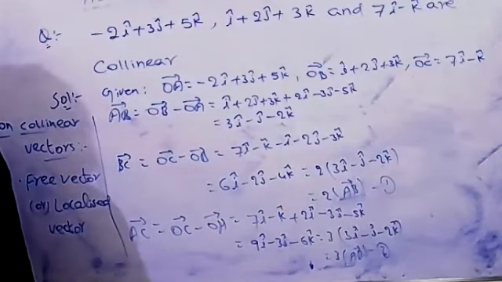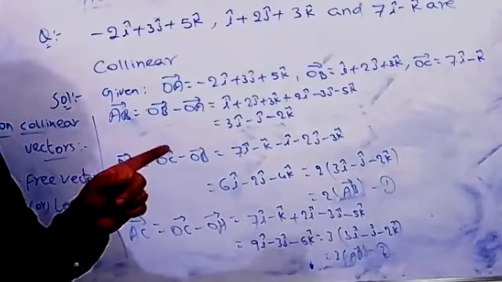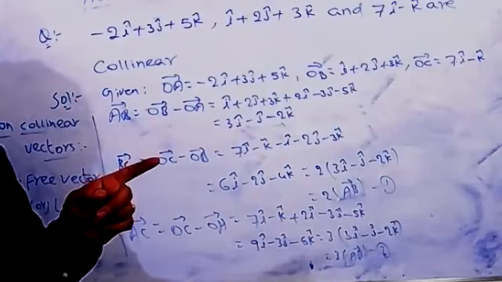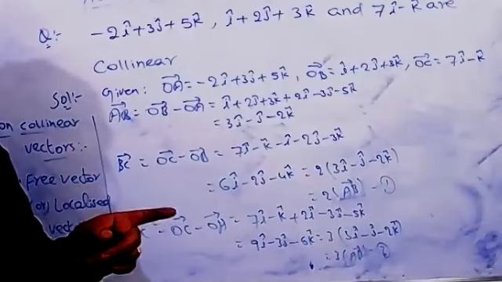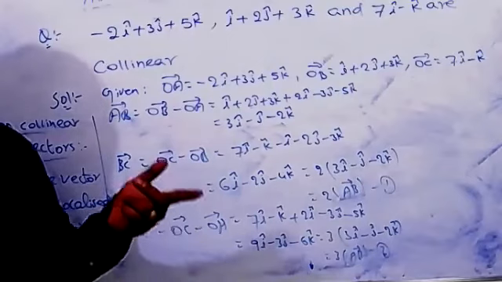If the magnitude of a vector is equal to 0, we call it the null vector or zero vector.